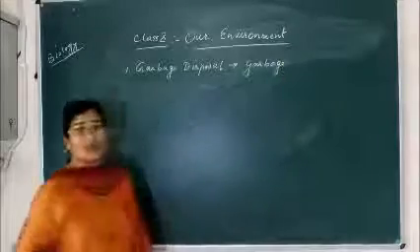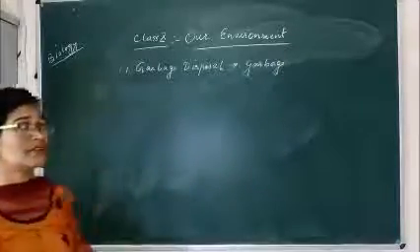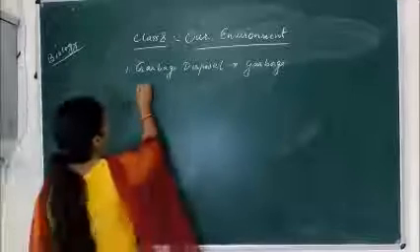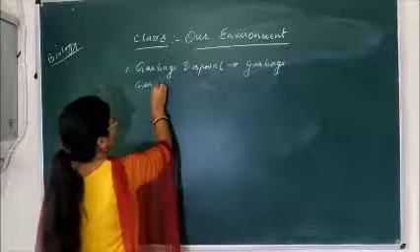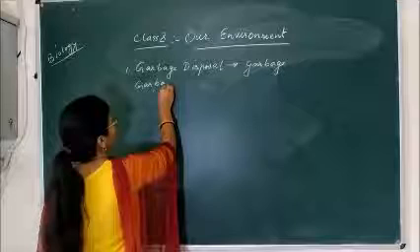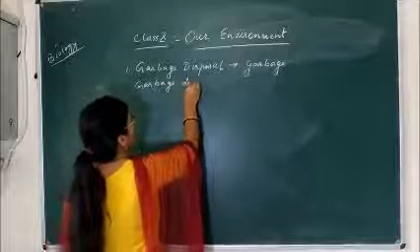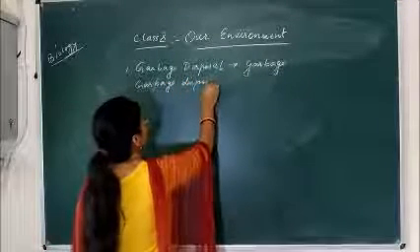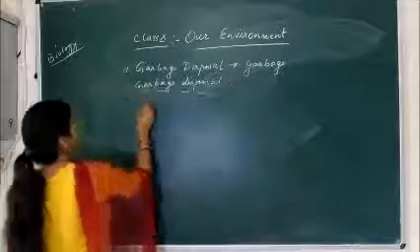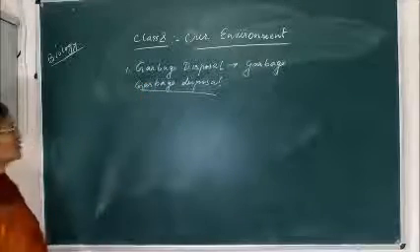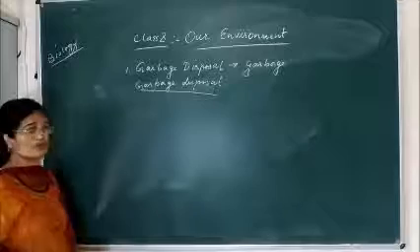And to get rid of this garbage is called garbage disposal. So how to get rid of this waste? There are many methods for garbage disposal that we will discuss today.